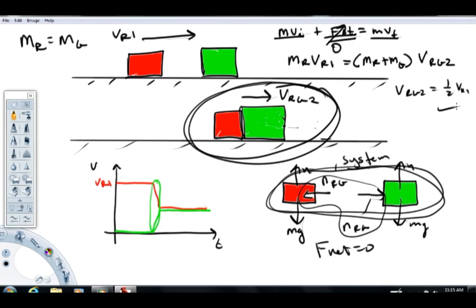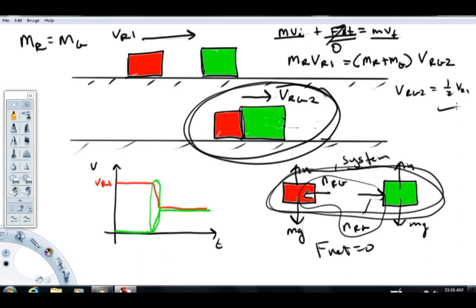Now, this was a very, very simple example, but the key fundamental of this example will hold for much more complex problems. And the key fundamental is this, right? Momentum is mass times velocity.